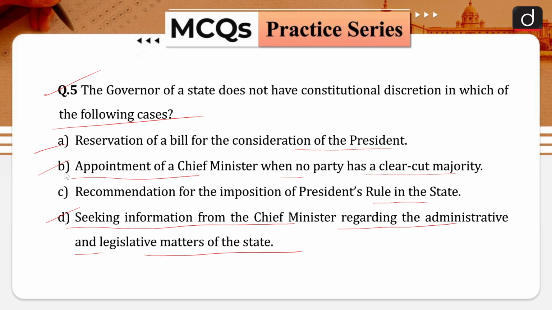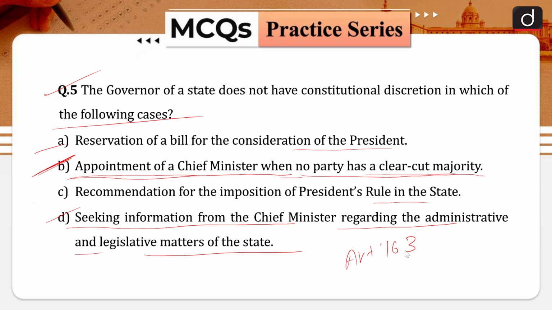So your correct answer is going to be option B, appointment of a chief minister when no party has a clear-cut majority. Under Article 163 of our Indian Constitution, the governor exercises his power and function on the aid and advice of the Council of Ministers headed by the Chief Minister. However, there are constitutional discretions, express discretions, that are mentioned in our Indian Constitution for a governor in the following